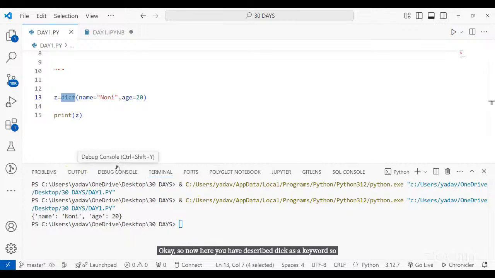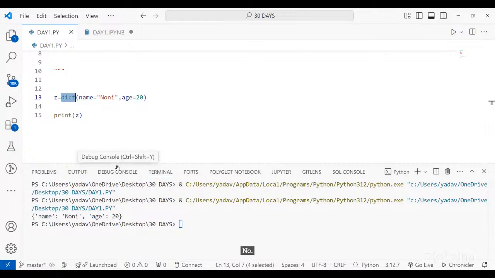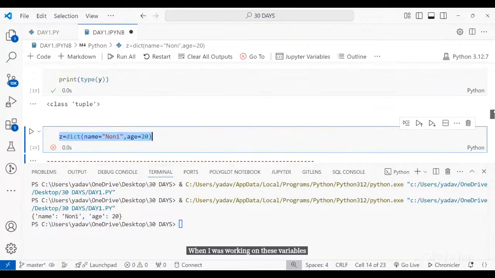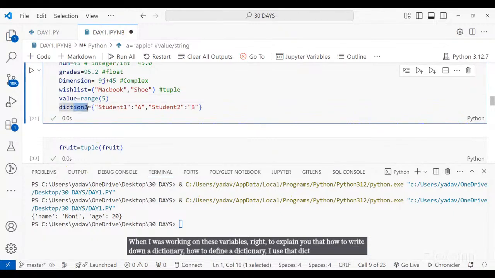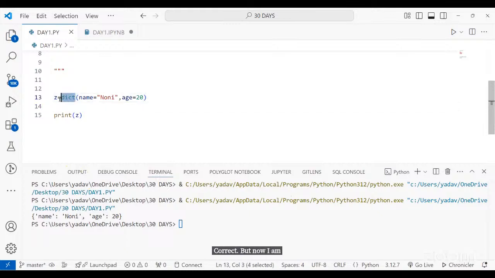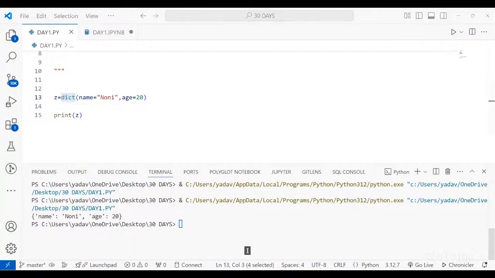So in this sheet again we can't use the dict keyword, right? No, basically, if you are using dict as a constructor, which is defined already in Python, dict is basically a reserved word in Python. What I did, when I was working on these variables to explain how to define a dictionary, is I used that dict variable over here, which was wrong, I should avoid that dict word. But now I am using dict as a constructor. When I'm using it as a constructor, it means I'm trying to create something.